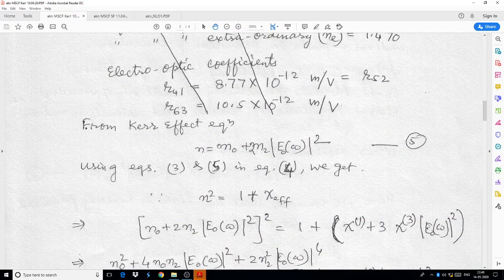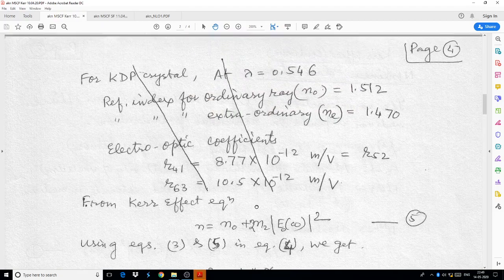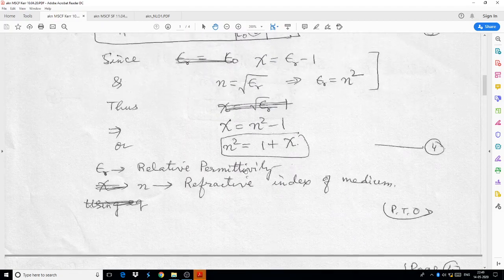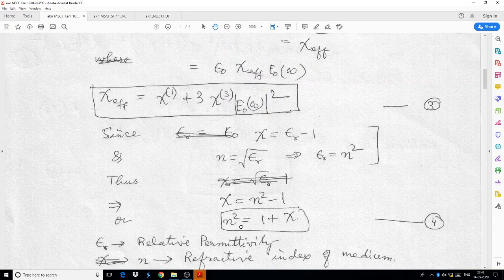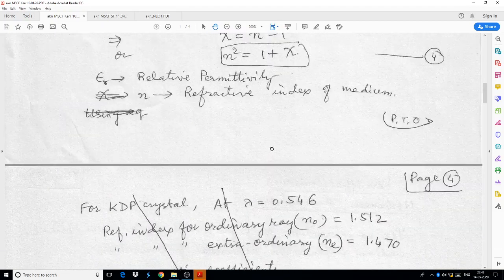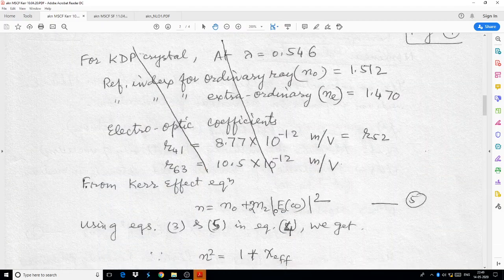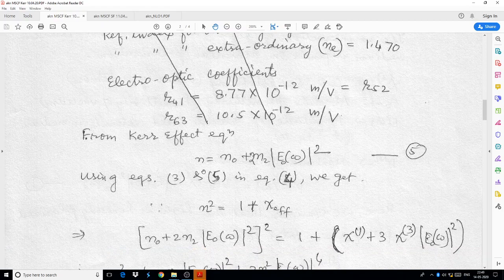Now, from the Kerr effect equation, after substituting it here, n square is 1 plus chi, and when I substitute here for this term, I obtain n equals n naught plus 2 n2 I. Actually, E naught square is I, the intensity of the light.